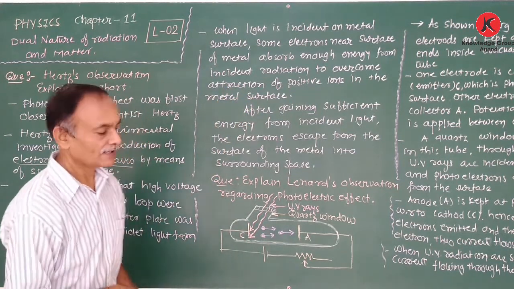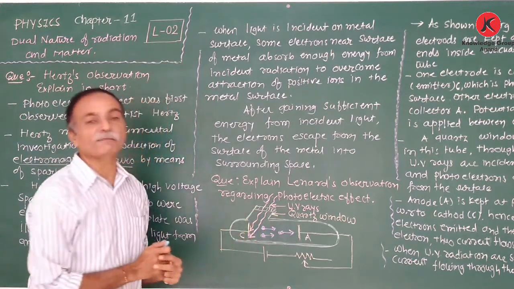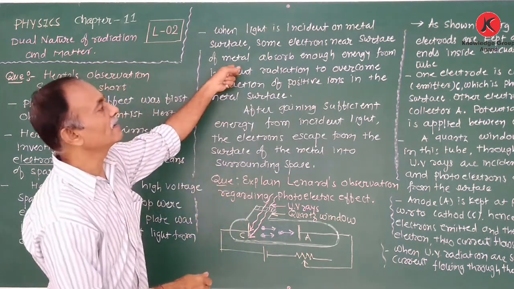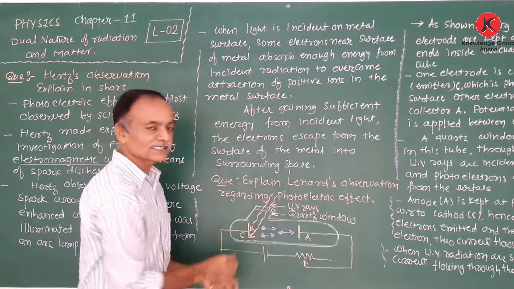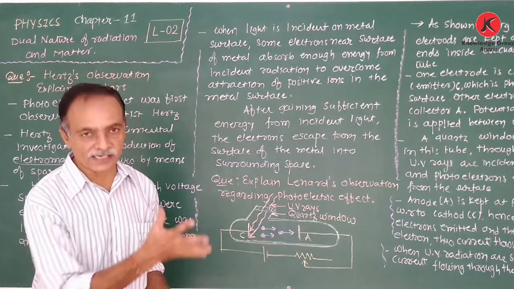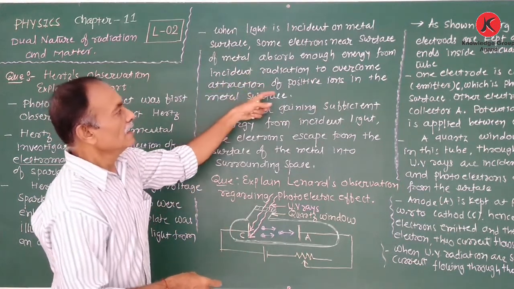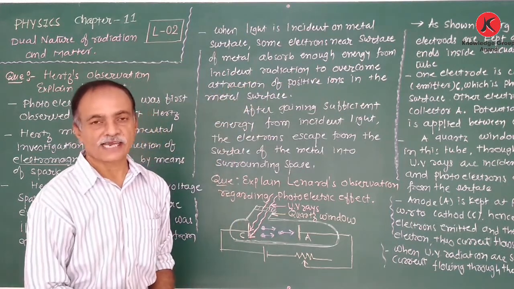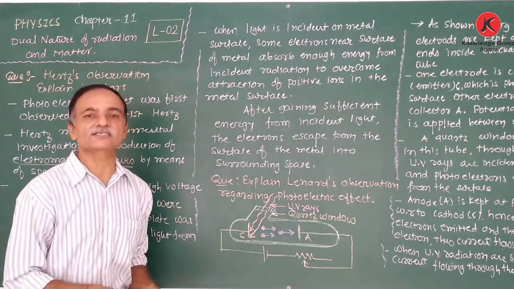What it says is that at a high voltage, suppose ultraviolet light is incident on a metallic plate. The electrons on the surface of the metal absorb enough energy from the incident radiation. These electrons are already bound with the positive ions of the metal.